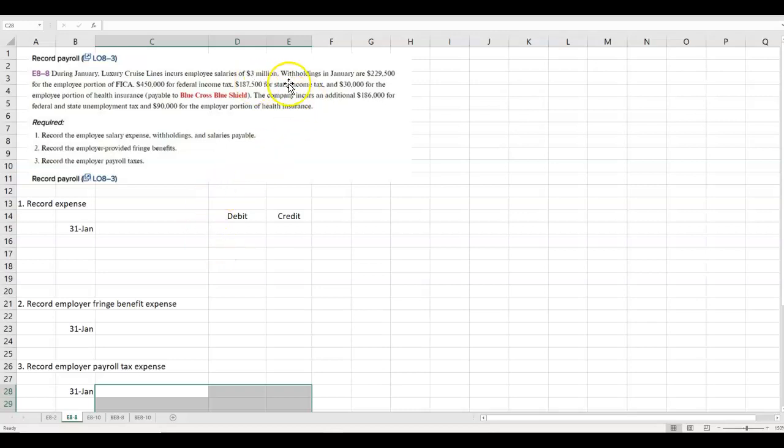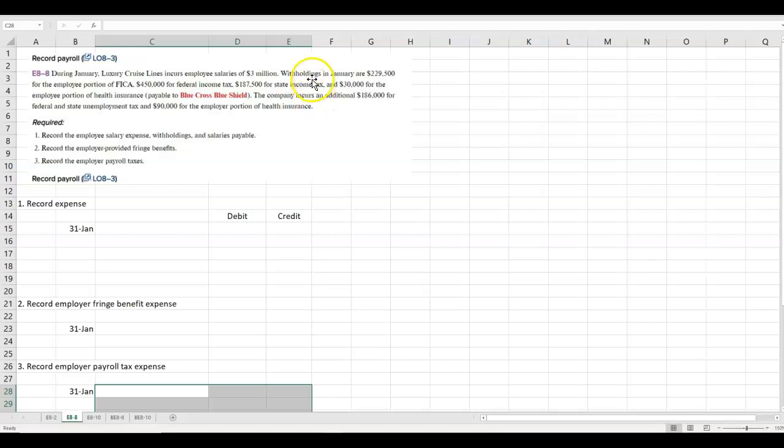Then you might have state income tax and federal income tax withheld. That money that's withheld from your paycheck does not belong to the company that's withholding it. That belongs to you. When you file your taxes at the end of the year, they're withholding it in advance to pay your taxes. So it's important to understand that the federal and state income tax withheld from your paycheck does not belong to the company. The Social Security and Medicare that's withheld from your paycheck does not belong to the company either. It goes into your Social Security fund with the Social Security Administration.